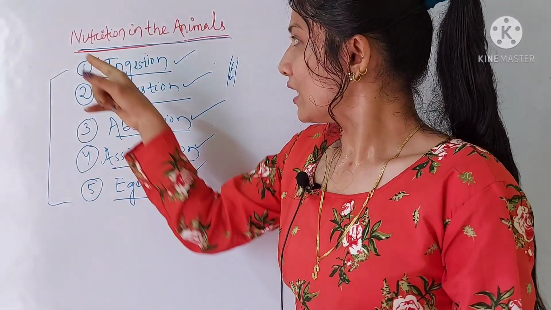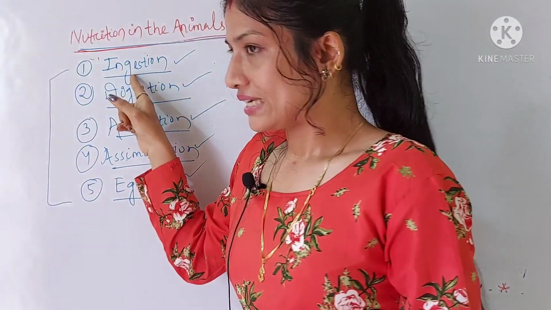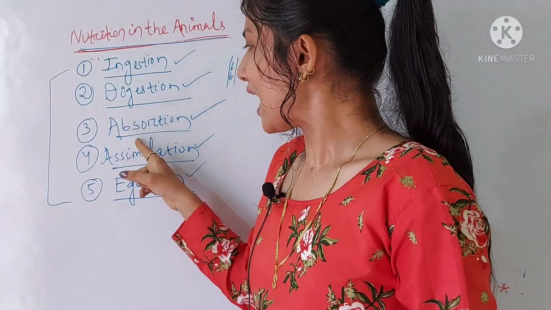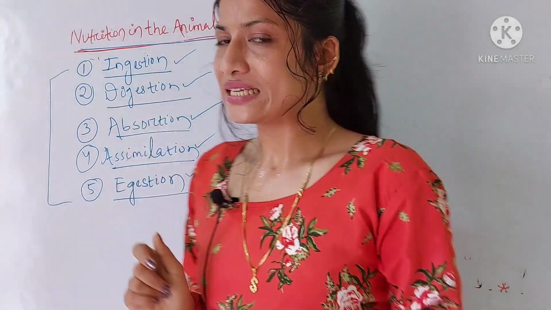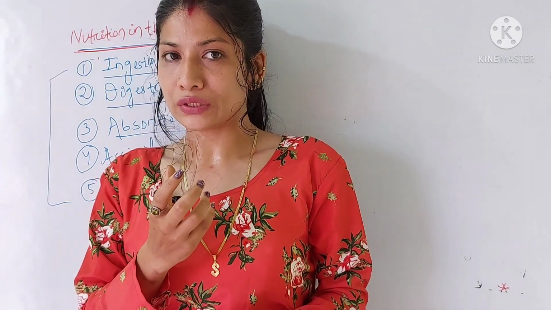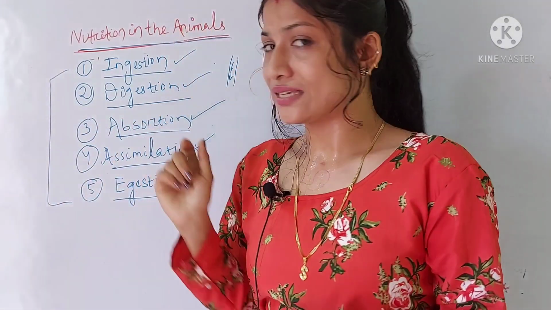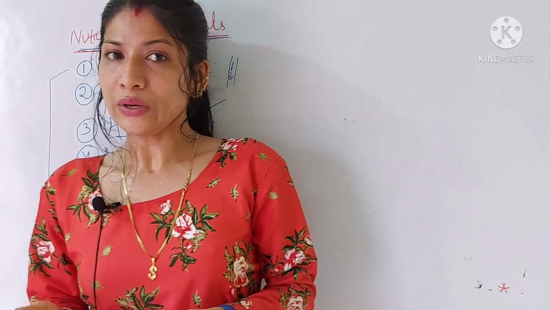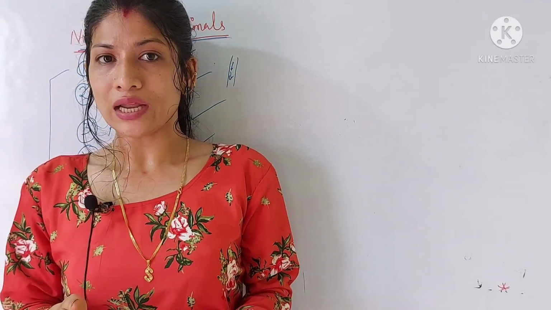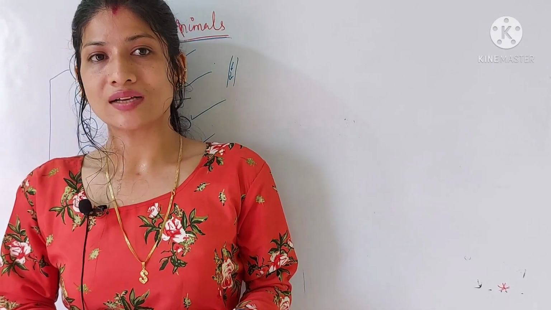Simply, again I am repeating, the nutrition in animals involves 5 processes. First is ingestion, second is digestion, third is absorption, fourth is assimilation, and fifth is egestion. First is ingestion: intake of the food into the body. Second is digestion: a process in which the larger insoluble food is broken down into simpler and soluble food particles which are absorbed by the body.